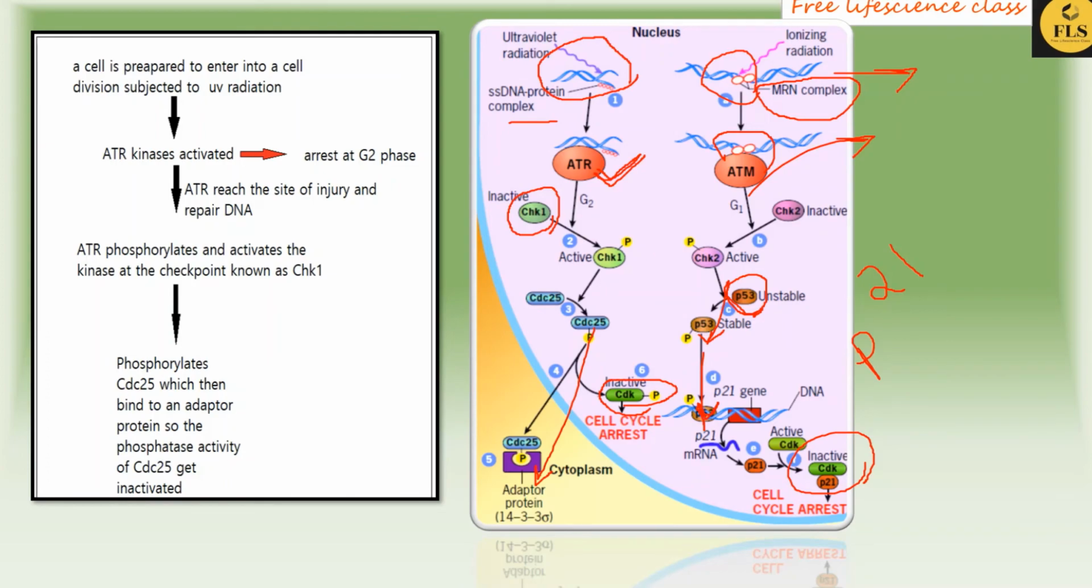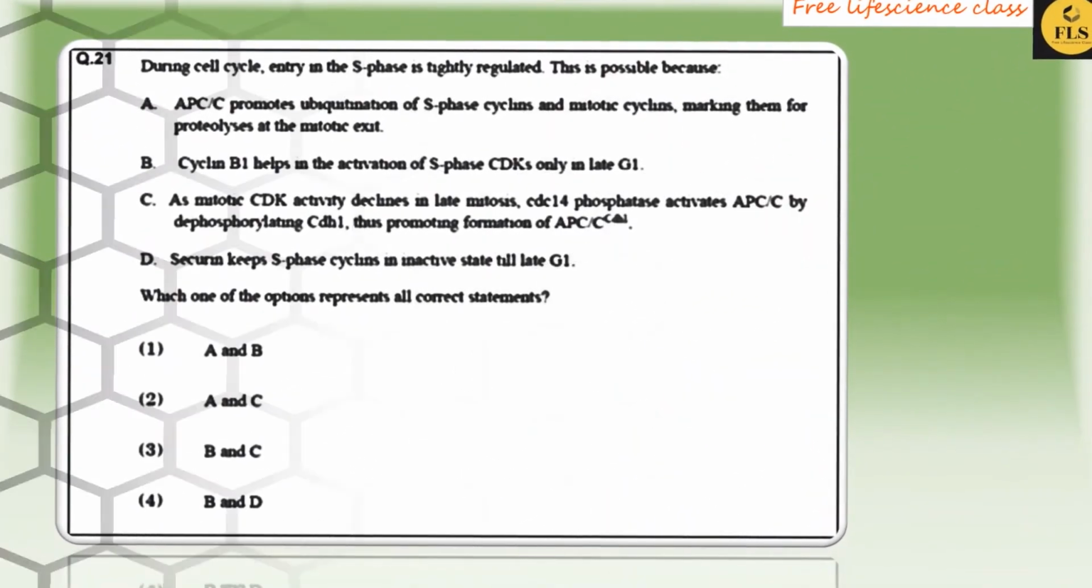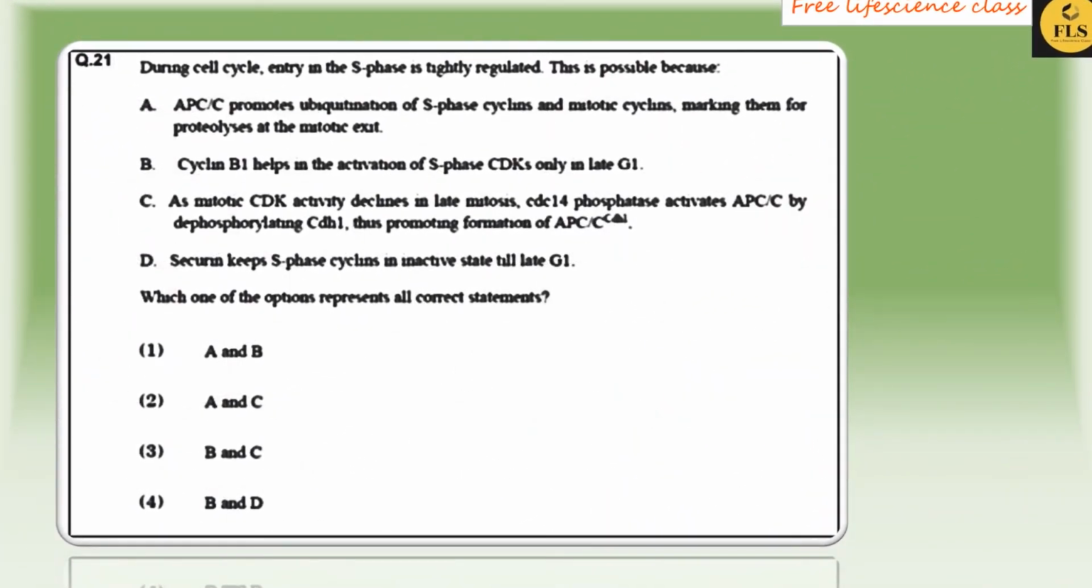And let's discuss some questions of previous year exams. So the question number 1: during cell cycle, entry in S phase is tightly regulated, and this is possible because, so we know that there are checkpoints present in the late G1 which will allow only those cells which have all the correct content to enter into the S phase. Hence we call it tightly regulated. So let's read the options and find out the answer.